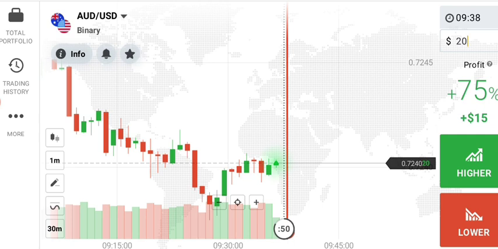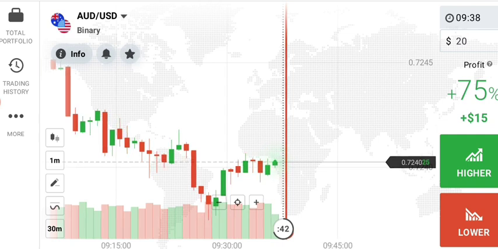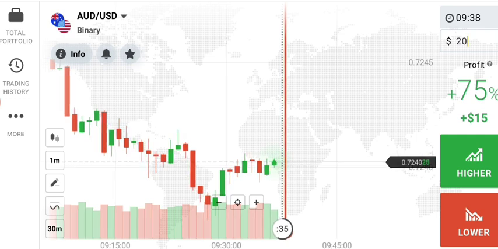Today I will show you how to trade with price action. Let's start now. You can see this is the AUD USD chart. The previous trend was going down. Let's see what happened on the next candle. If I get a right opportunity, then I will place a trade, otherwise I won't place a trade. So let's see what happened here.